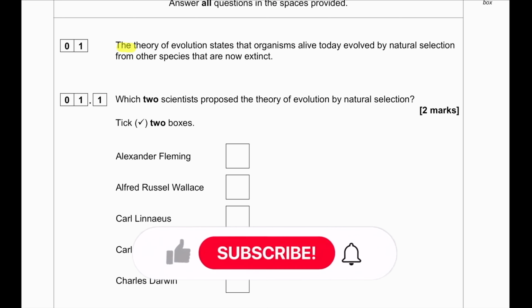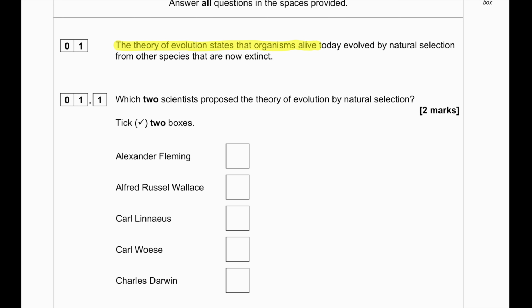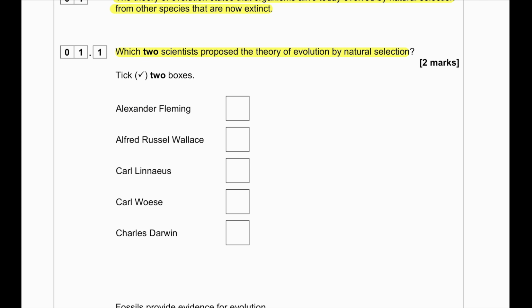The theory of evolution states that organisms alive today evolved by natural selection from other species that are now extinct. Which two scientists proposed the theory of evolution by natural selection? Guys, this is kind of memorized information. Alright, Charles Darwin and Alfred Russel Wallace. These are the two people who talked about the theory of evolution due to natural selection.